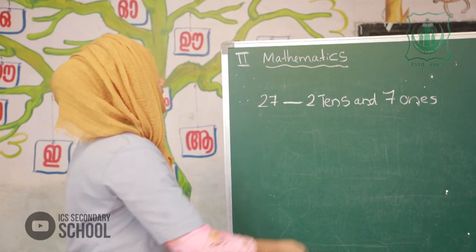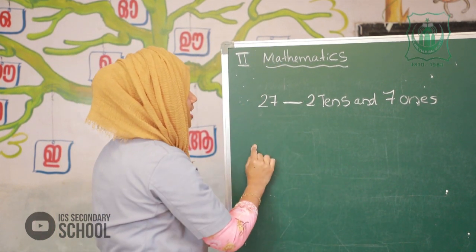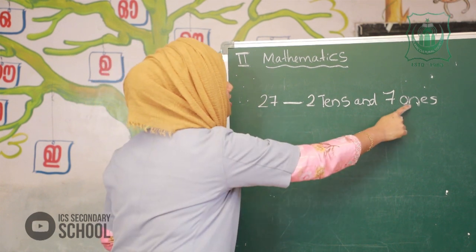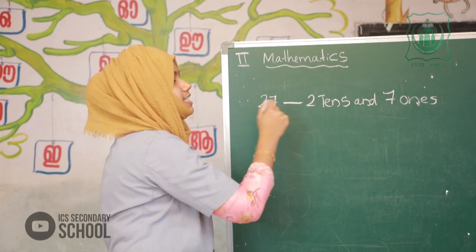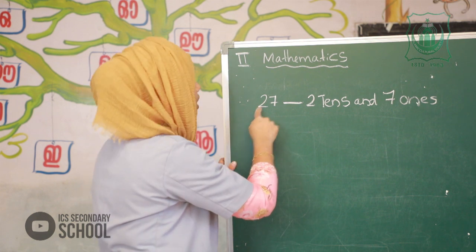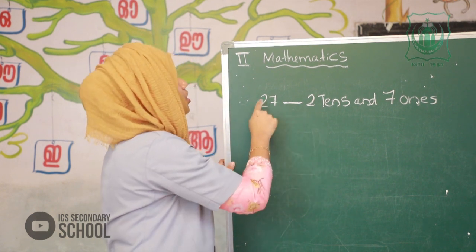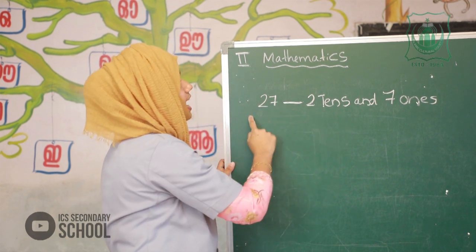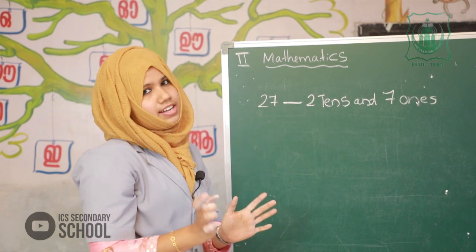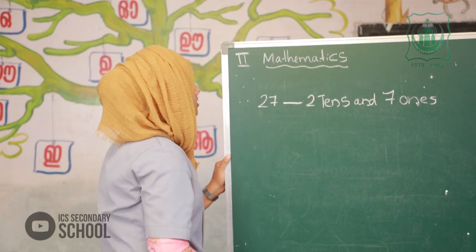Is it clear? The number 27, 7 in ones place and 2 in tens place. So the place value is 2 tens and 7 ones. Is it clear? Okay, very good. Next.